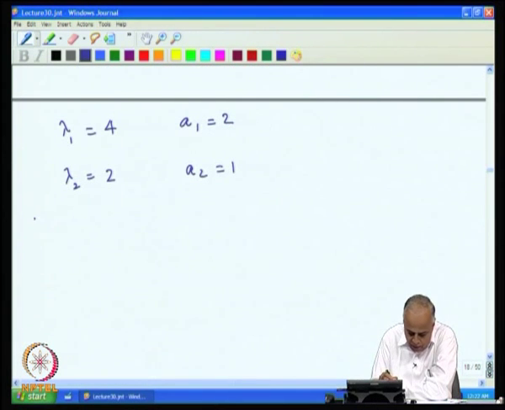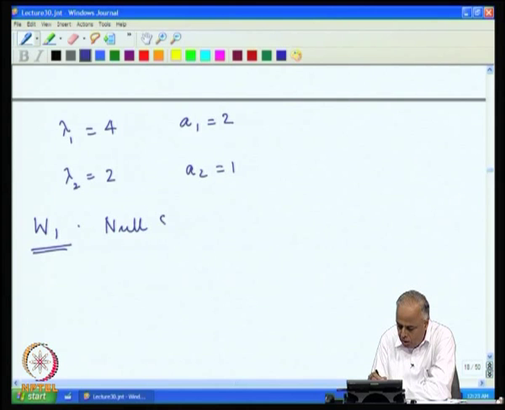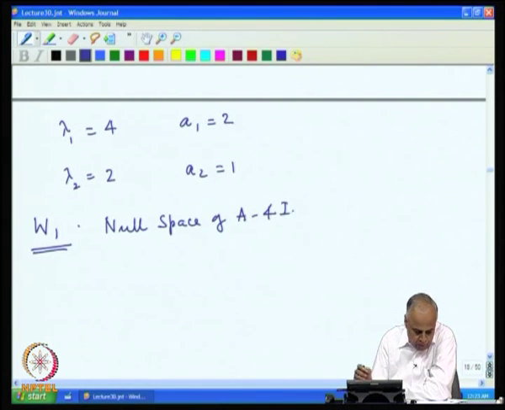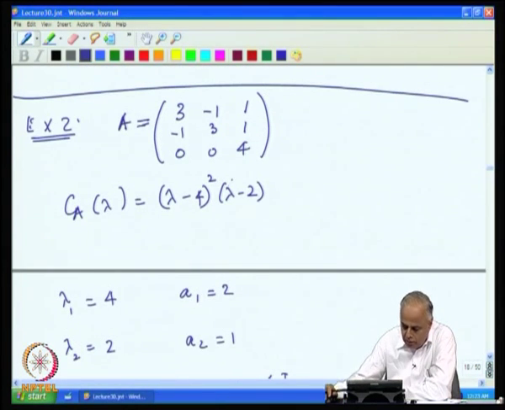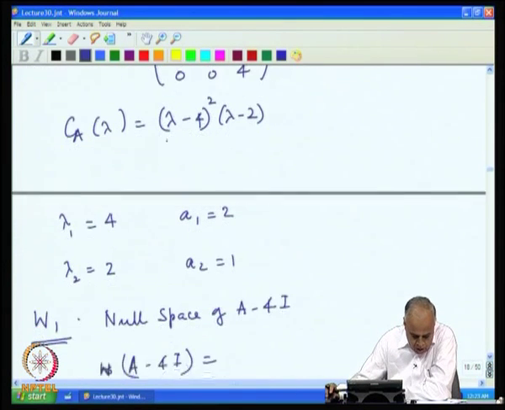So now let us find the eigenspaces. W1 is the null space of A minus 4 I. So you have to subtract 4 from the diagonal. Let us first write A minus 4 I. You subtract from the matrix A 4 along the diagonal. So I get along the diagonal minus 1 and 0.